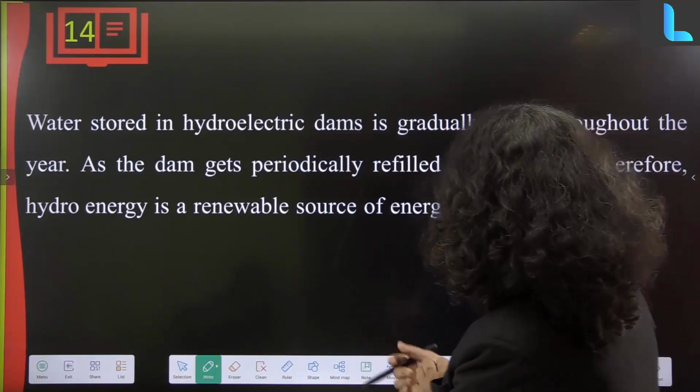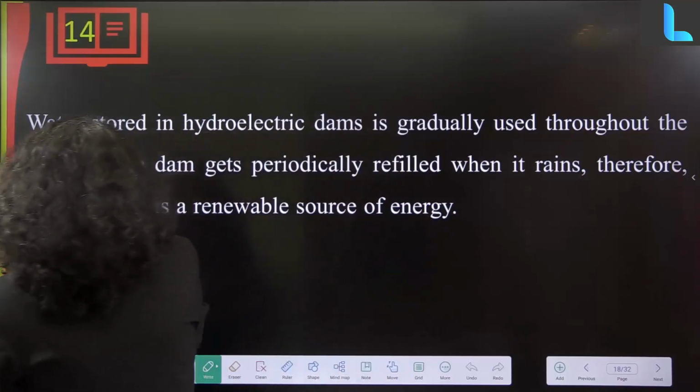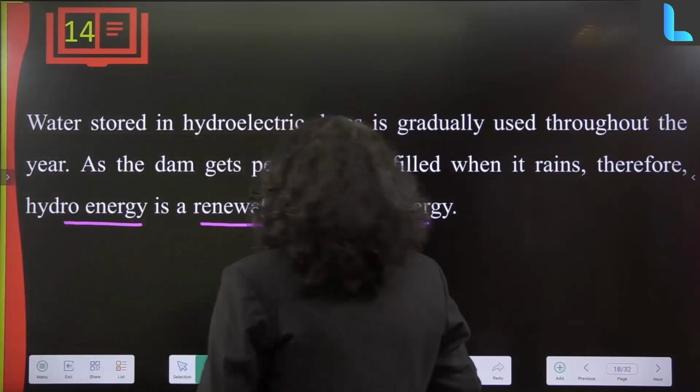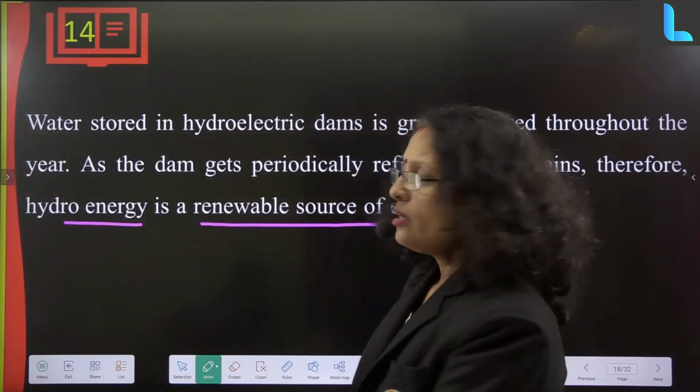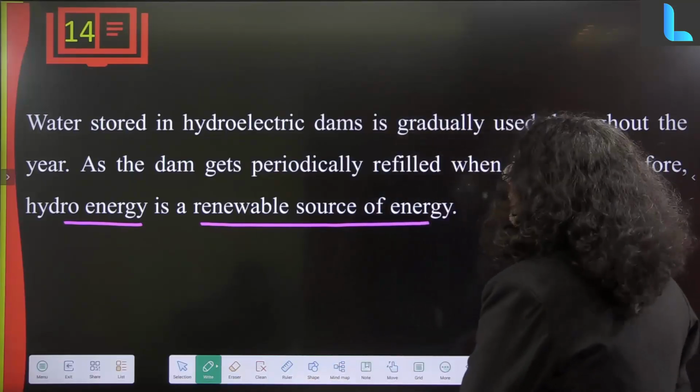Therefore, hydro energy is a renewable source of energy, because whenever rain comes naturally, the dams will get full again, like this.